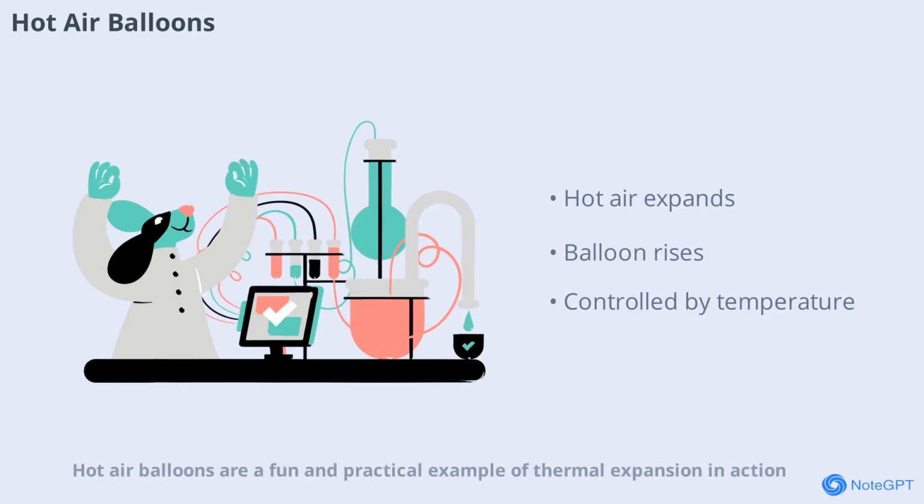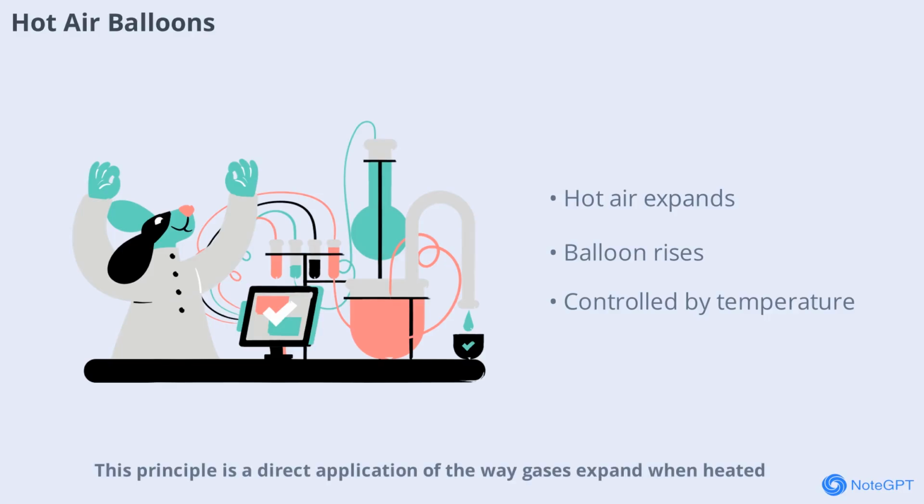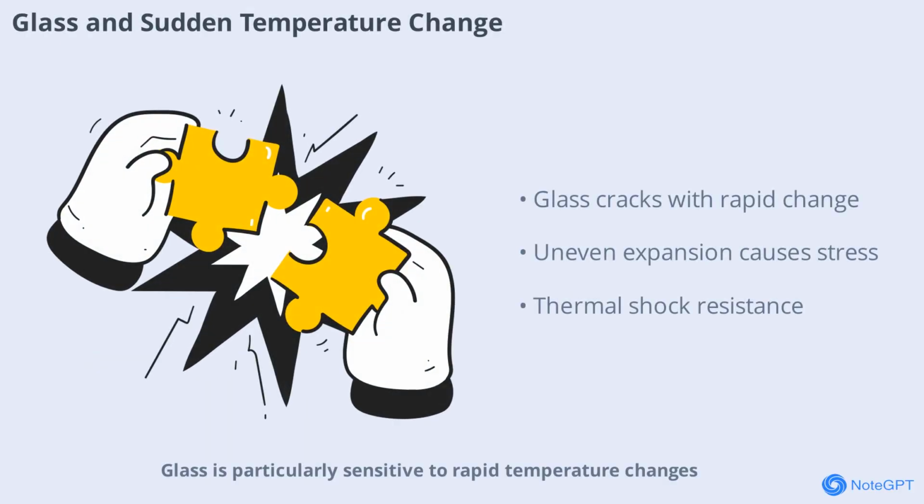Hot air balloons are a fun and practical example of thermal expansion in action. When the air inside the balloon is heated, it expands and becomes less dense than the cooler air outside. This difference in density causes the balloon to rise. By controlling the temperature of the air, pilots can make the balloon ascend or descend. This principle is a direct application of the way gases expand when heated, demonstrating the power of thermal expansion in a visually striking way.